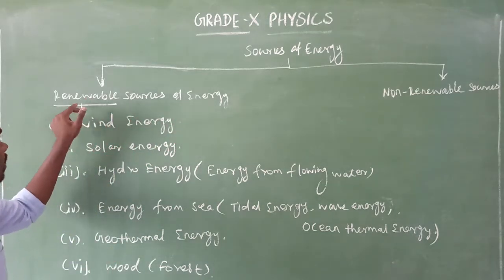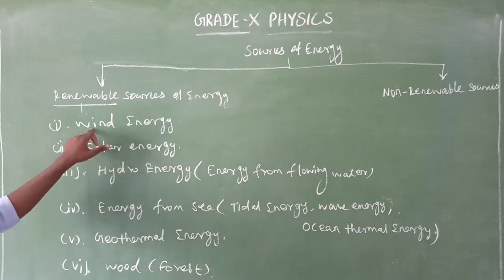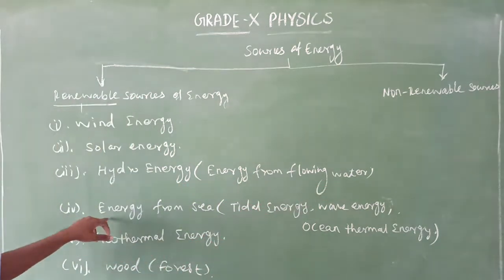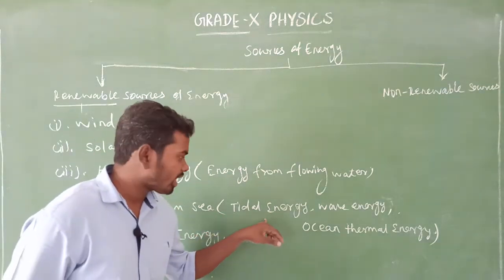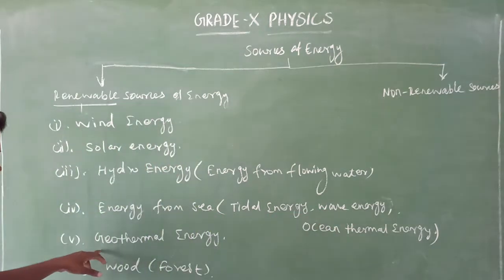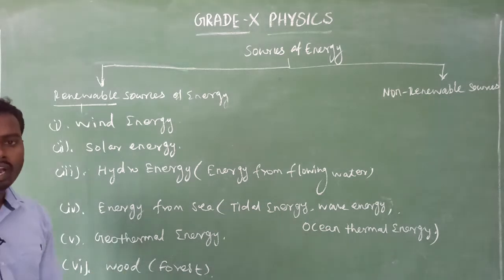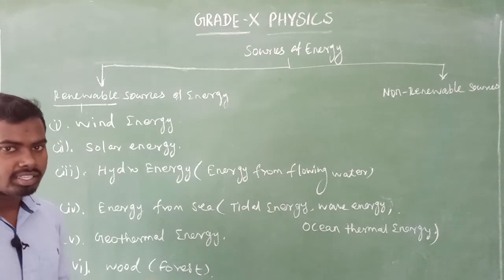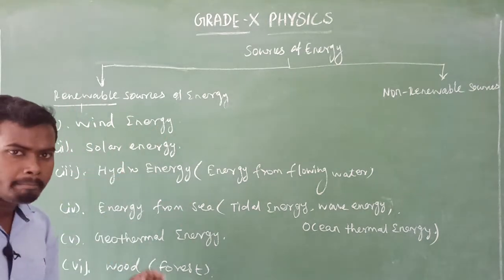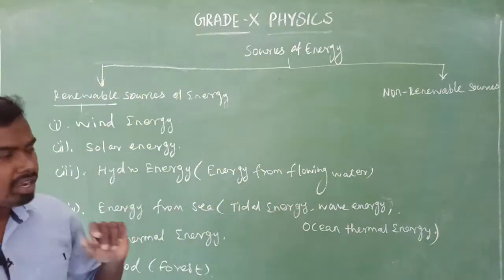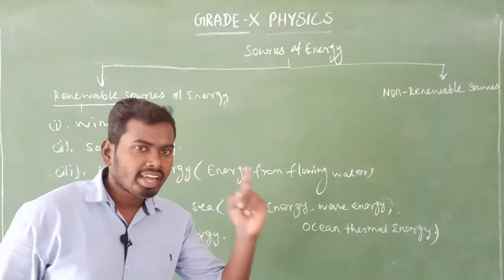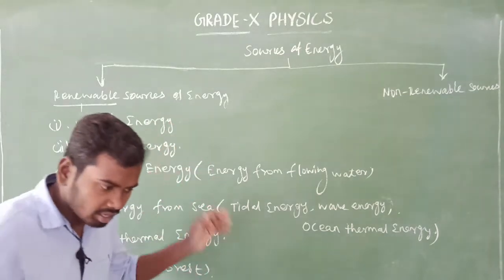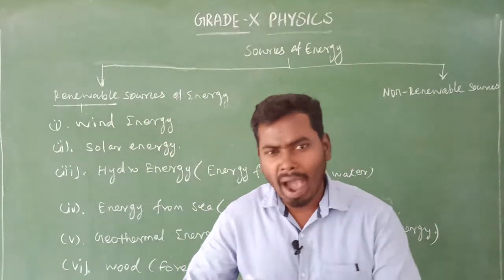Is it clear? These are examples of renewable source of energy. First one, wind energy, solar energy, hydro energy, the energy from flowing water. Next, energy from sea, the main one. The subtitles are tidal energy, wave energy, ocean thermal energy, then geothermal energy, and wood energy, which means forest. Okay, is it clear? So all this energy never gets exhausted. Note this point: these energies never get exhausted when we use them again and again, because they are available on the earth in unlimited quantity. We can get them back again and again.